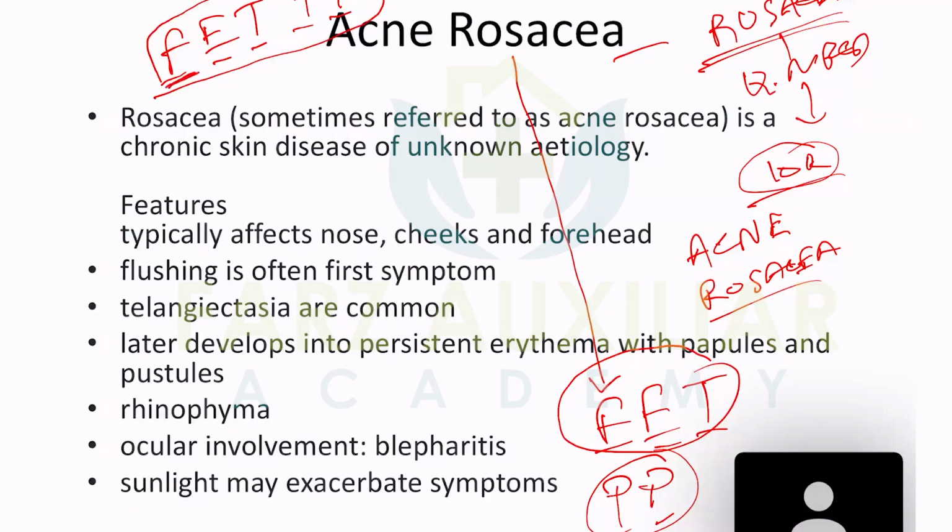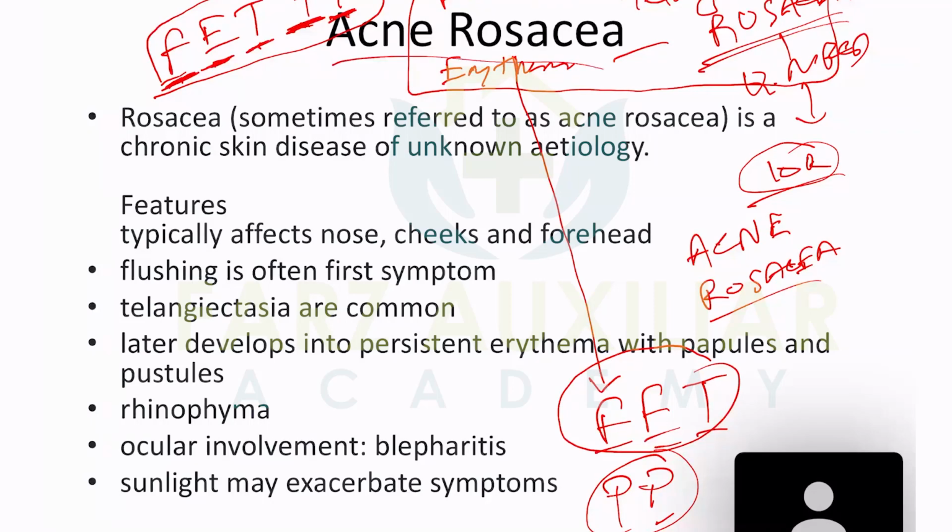So what was that? F for flushing, E for erythema, T for telangiectasia, immature blood vessels. And PP is papule and pustule, one P for papule, another for pustule. But this FET is very, very common in acne rosacea.